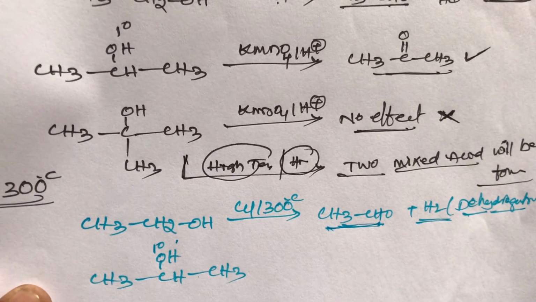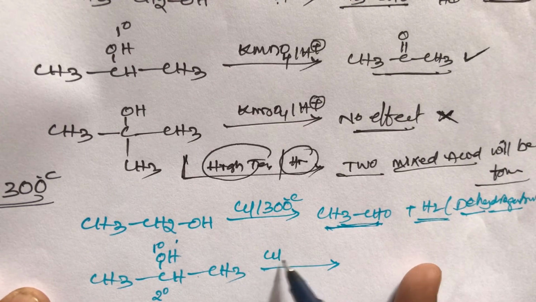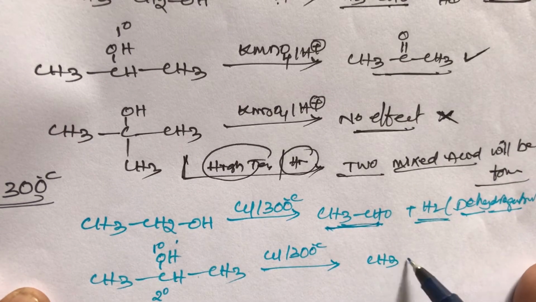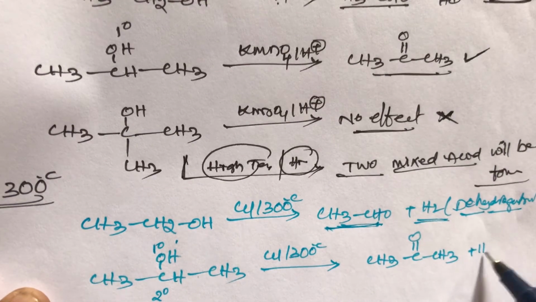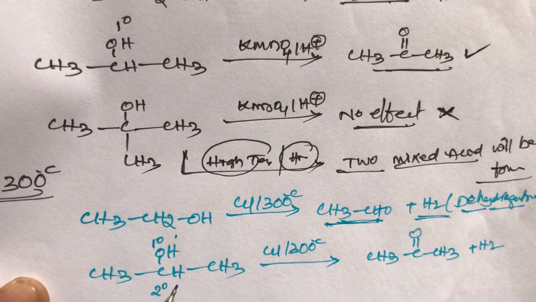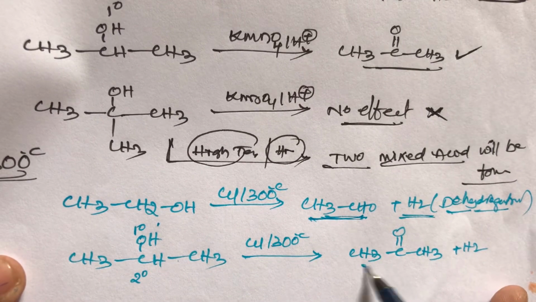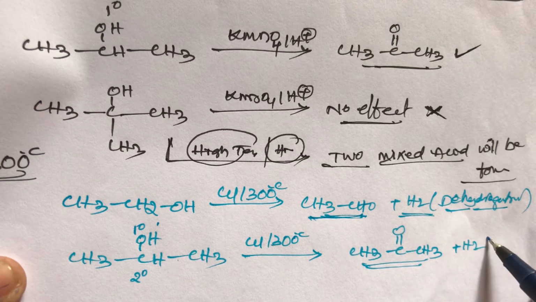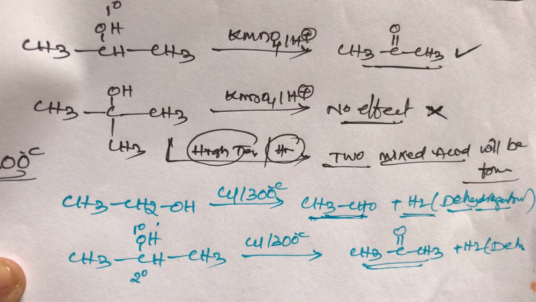Now take the secondary alcohol, CH3CH(OH)CH3, that is 2-propanol, student. When secondary alcohol is oxidized with copper at 300 degrees centigrade, it gives ketones. So secondary alcohols on oxidation with copper at 300 degrees centigrade give ketones, that means acetone will be formed. In this reaction also there is dehydrogenation.